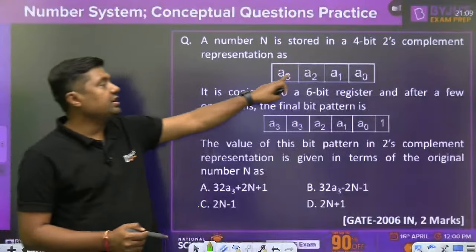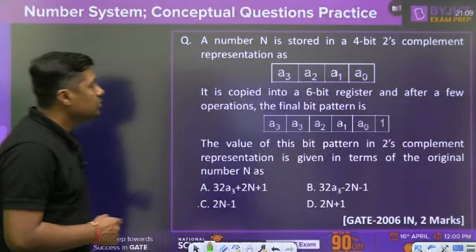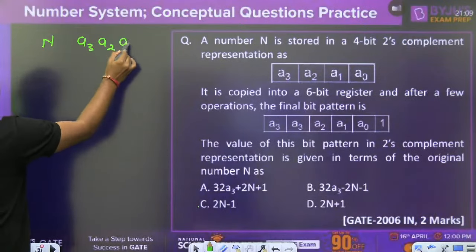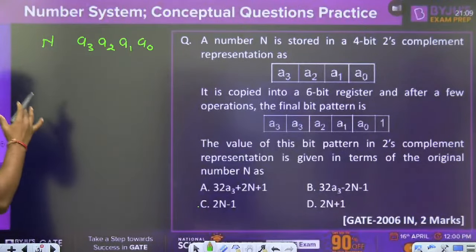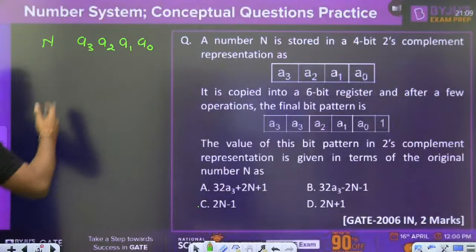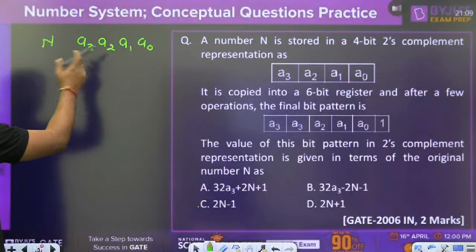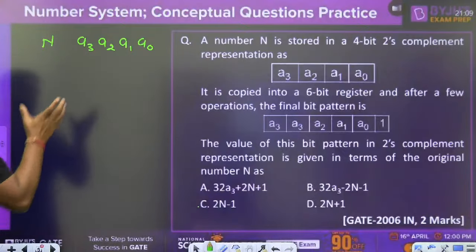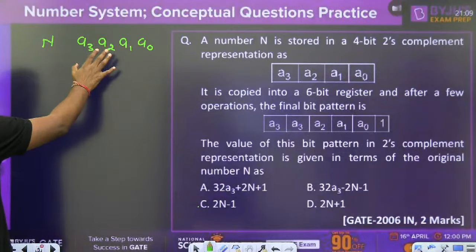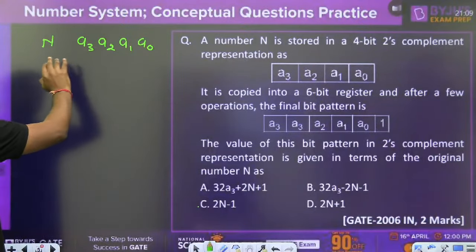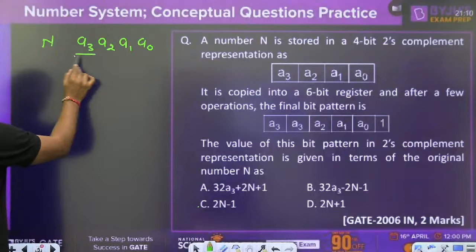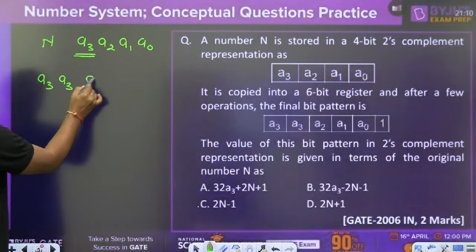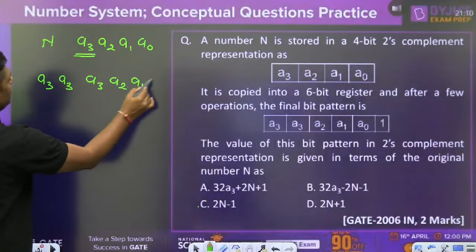Now, this is the number A3, A2, A1 and A0. This is number n. Now this is a 2's complement representation. We have no idea whether it is 1 or 0, whether it is a negative number or positive number. This is the general symbol given. Now in one class already I have given, if suppose it is a 4-digit number, but you want to copy it in a 6-digit number, then you have to repeat the MSB. So we are repeating the MSB A3, A3, and this is A3, A2, A1, A0.